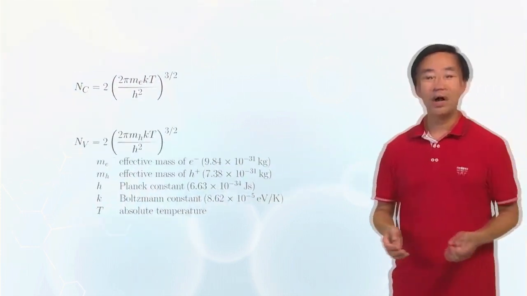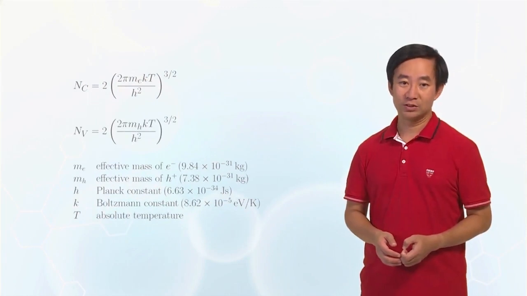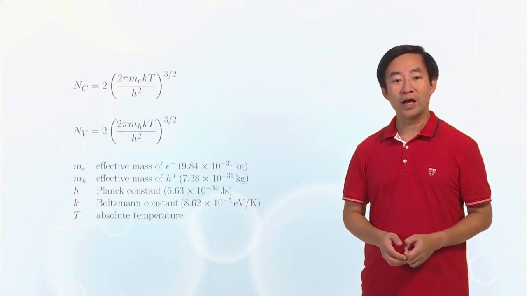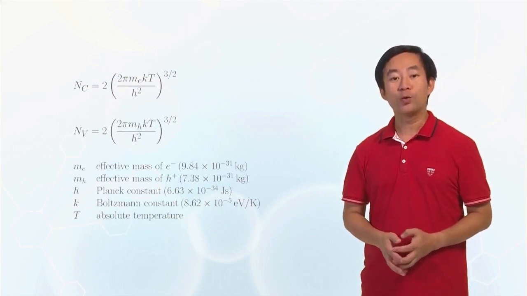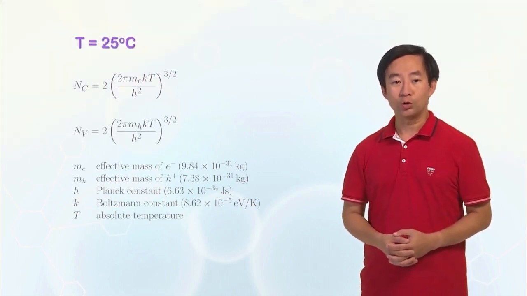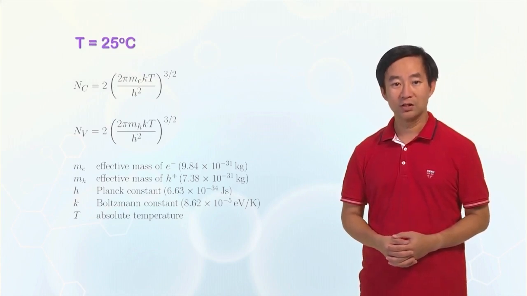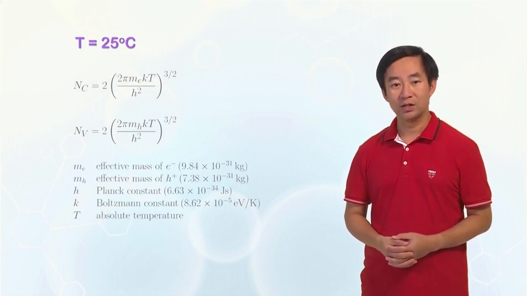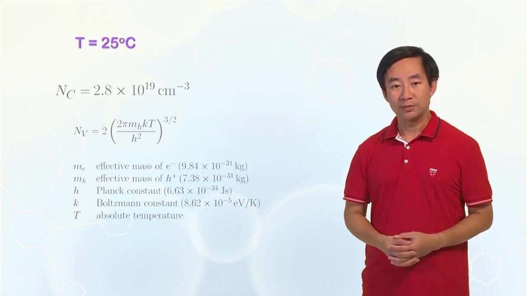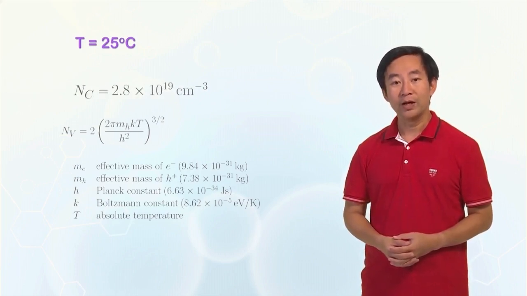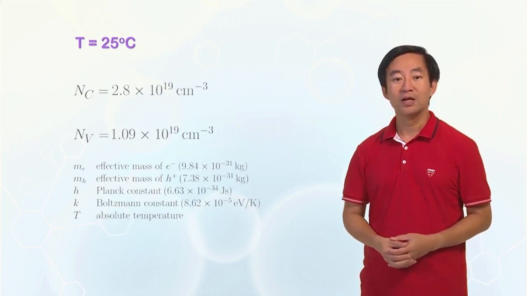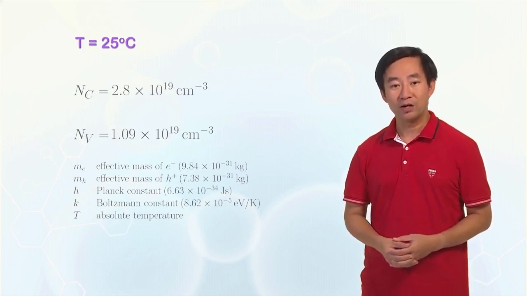As an engineer, I do not like to remember expressions, and we often remember some typical numbers. While Nc and Nv are temperature dependent, a good reference is room temperature, or 25 degrees Celsius. Taking this as a reference, we can calculate Nc and Nv for silicon at room temperature directly. And they are 2.8 times 10 to the power 19 per cm cube and 1.04 times 10 to the power 19 per cm cube respectively. These are important numbers that can be found in many tables.